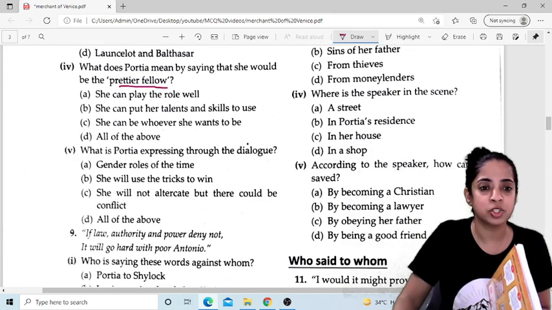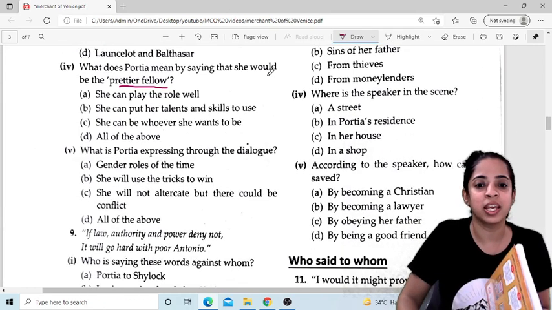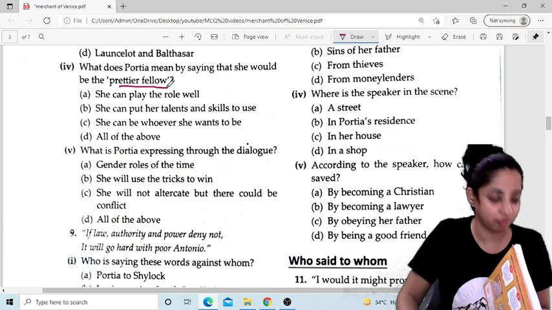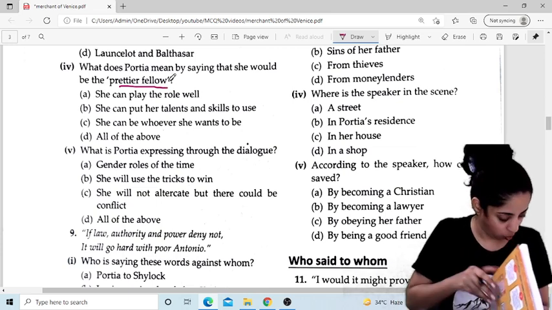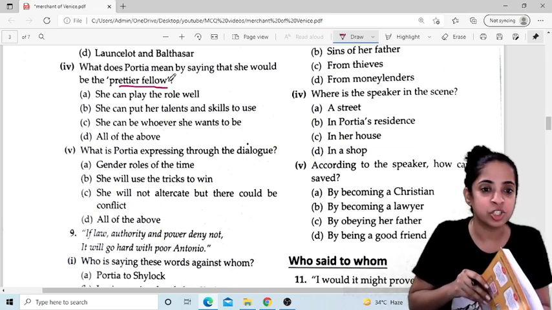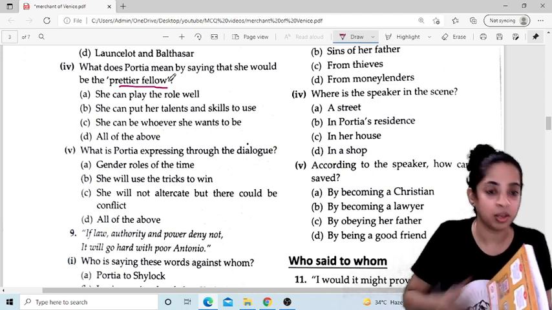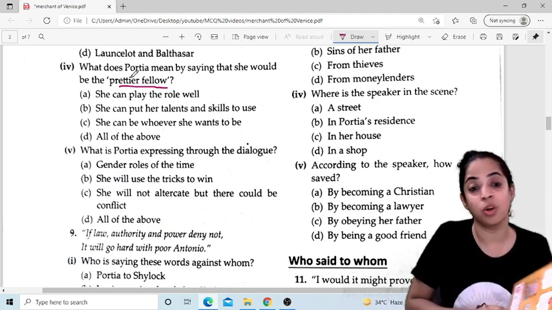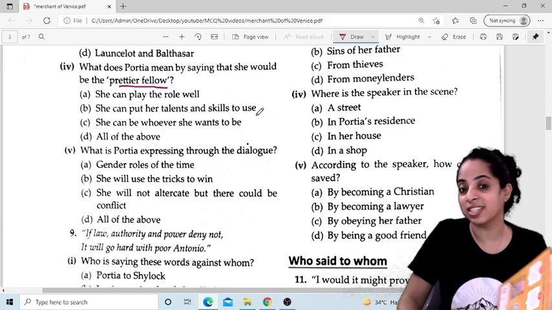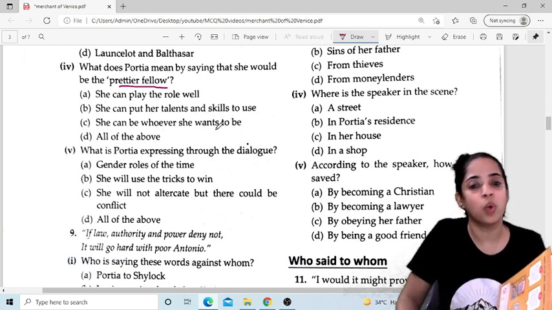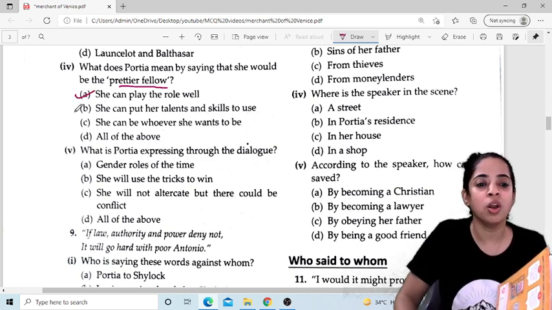Now the fourth question. What does Portia mean by saying that she would be the prettier fellow? She can play the role very well. She can put her talents and skills to use. She can be whoever she wants to be. So all of them are correct. So the answer is all of the above.